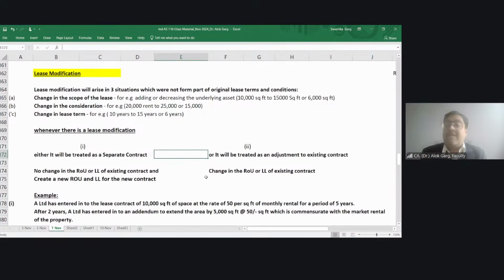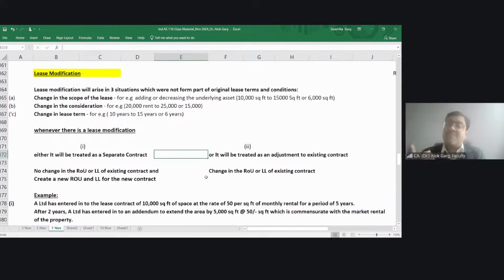Like we had a scenario, and I'm telling you a real life scenario. We have taken an equipment. And how was the contract structured? The contract said that you have to pay a rental on the basis of hours you are using, and so of course it's a variable rent. So if it is a variable rent, it has to be charged to P&L, right?